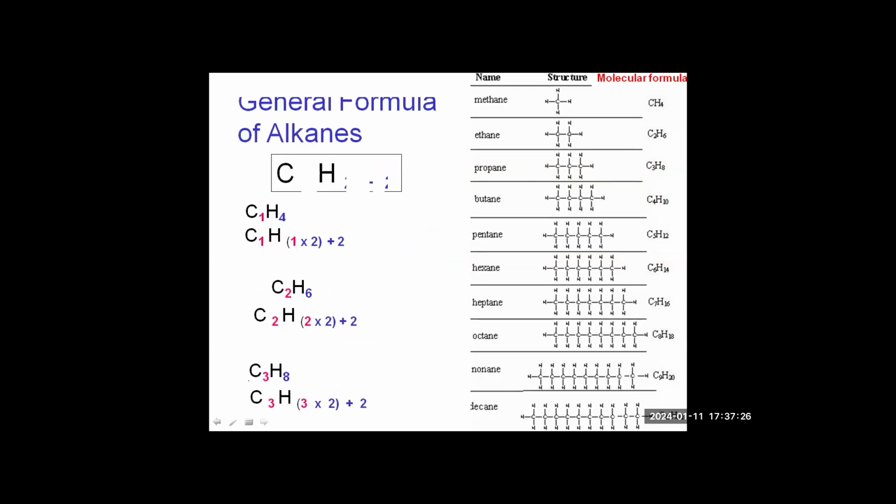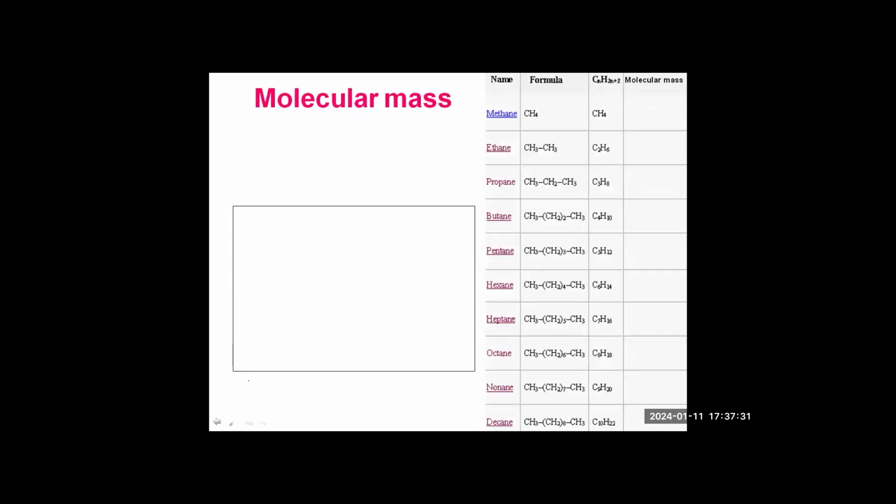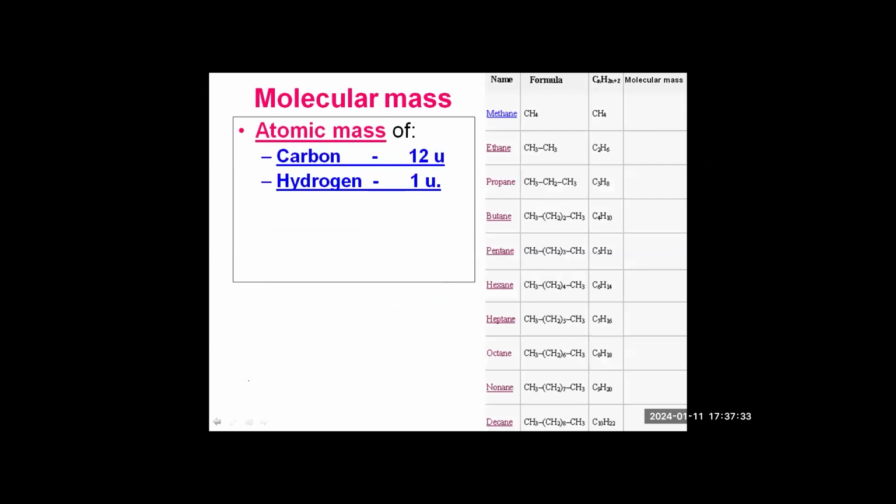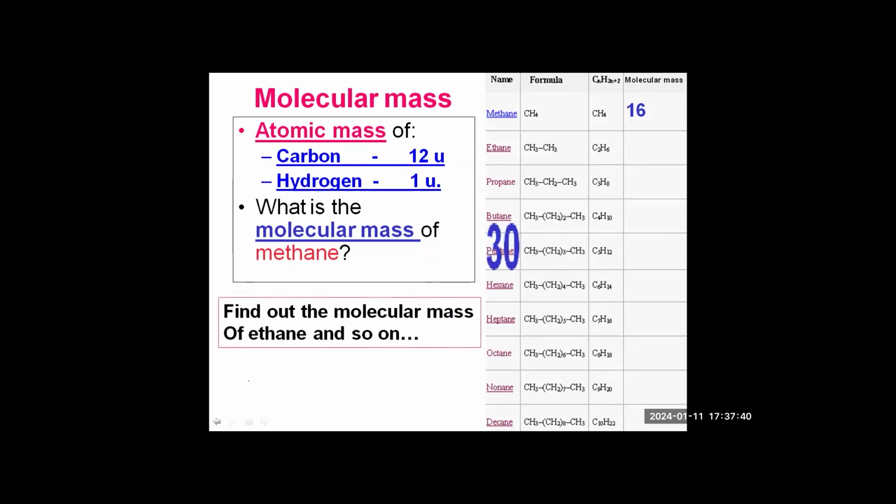This is the general formula for alkane: CnH2n+2. Now, if you see the molecular mass for methane, it will be 16 because carbon is 12 and hydrogen is 1. Then we have 30, 44, 58, 72, 86, 100, 114, 128 and 142. Again, you can see a pattern over here. The molecular mass is increasing by 14.